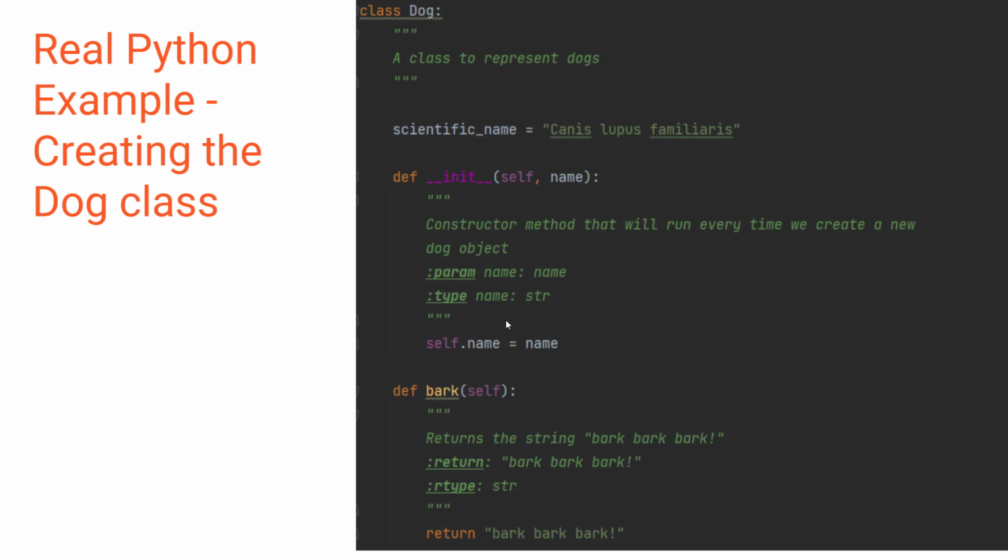And when this runs, it's going to say self. Self is a very special thing, also referred to as this in some other programming languages. It's always going to refer to the object that called this method. So it's basically going to say, hey, take that newly created object and set its name property. Create a property called name and set it equal to the name I pass in. We'll see this in a second. And then it's got this function bark. It still needs this self parameter, but I'm not using it. It's a very simple method that just returns a string, just as a very simple example.